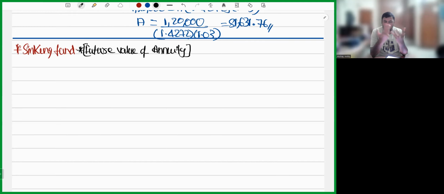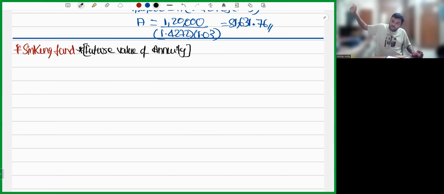This fund which I create to save the money is called a sinking fund. So what is sinking fund, my dear friends? Any deposit which is made to save a certain amount of money for future is called a sinking fund.